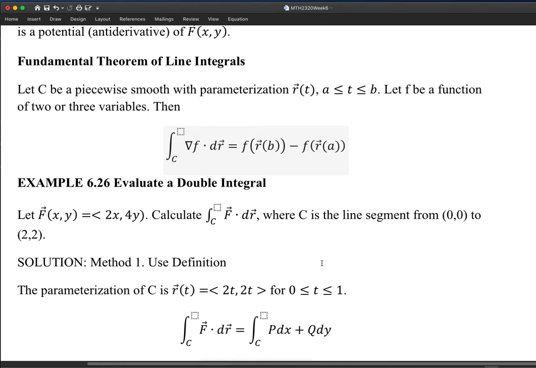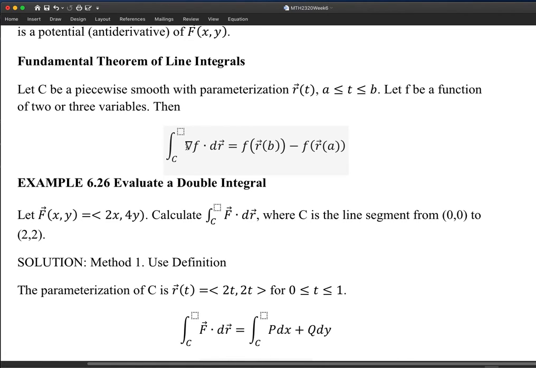Welcome back to Calculus 3. We are in section 6.3 about the fundamental theorem of line integrals. This is the formal statement. Basically, I hope you understand, it says the line integral of a vector field is the difference of the potential function at the upper bound and the lower bound.